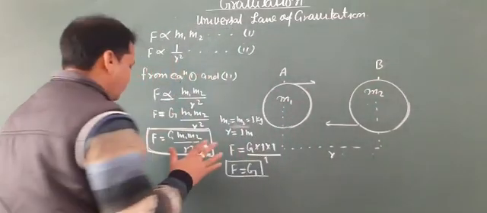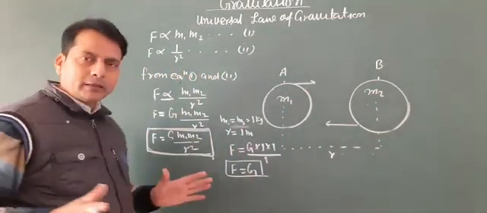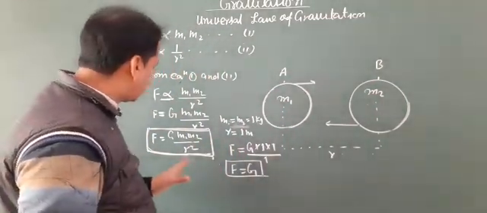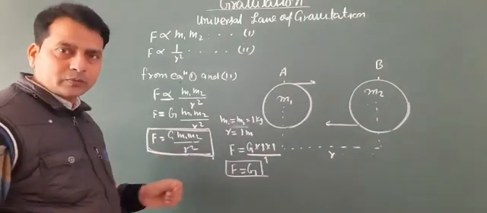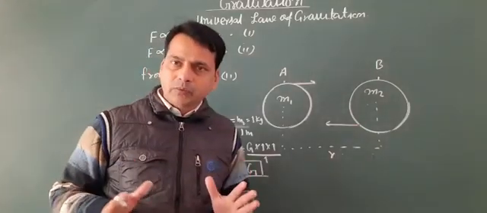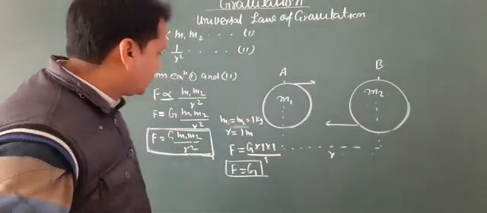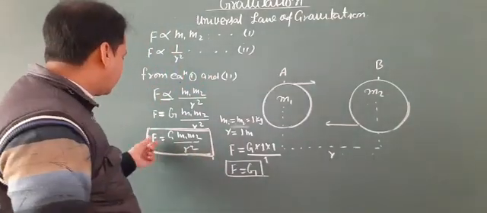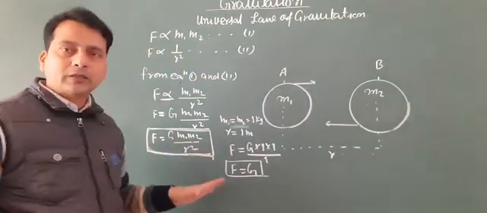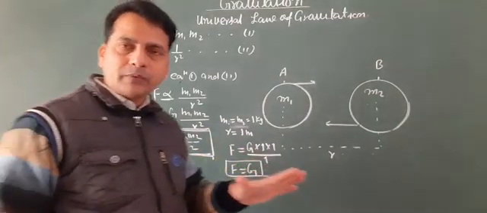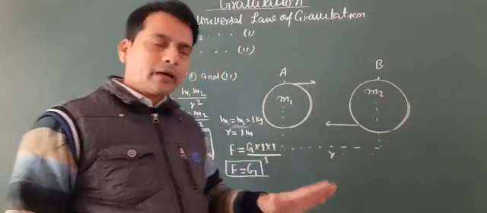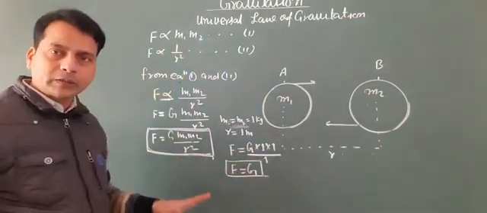Now, what is the unit of the gravitational force? We know that the unit of the gravitational force is the Newton. And what is the unit, or the formula, of the gravitational constant?